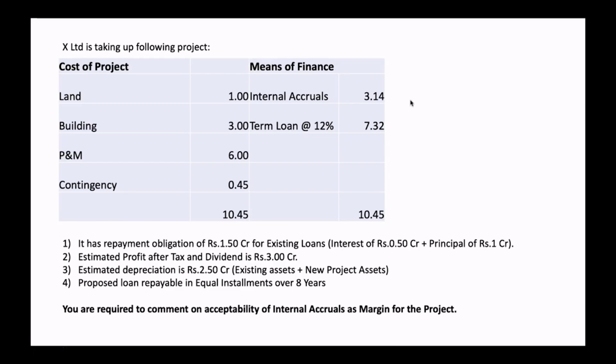From that, if you deduct this 3.14 crore, which is going to be used as a margin, you will get your net internal accrual, and it is that net internal accrual that is available for servicing the existing loan of 1.5 crore as well as the proposed loan, that is, the proposed loan plus interest. So let's do that exercise.